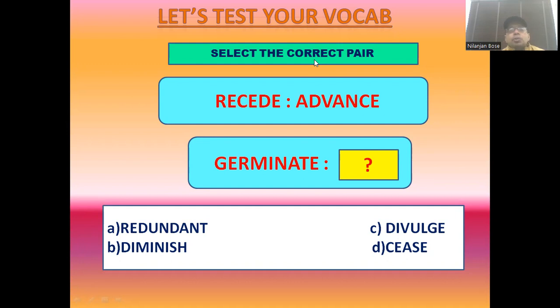Correct? So I am quite sure that you are getting the actual process, how you should proceed in these kinds of questions. You have to first identify what is the relationship between the first pair of words. And once you get it, you should go for the next one and you have to implement that relationship in the next word. So let us move to the next question.